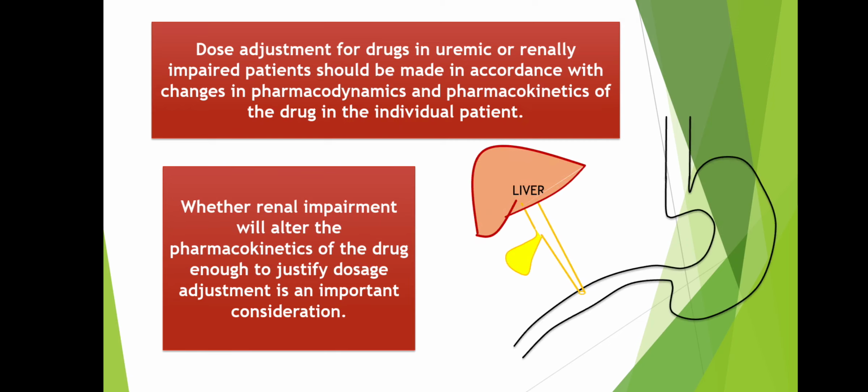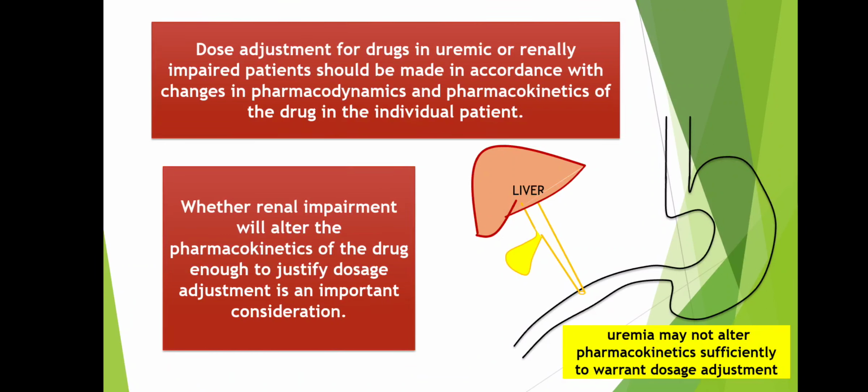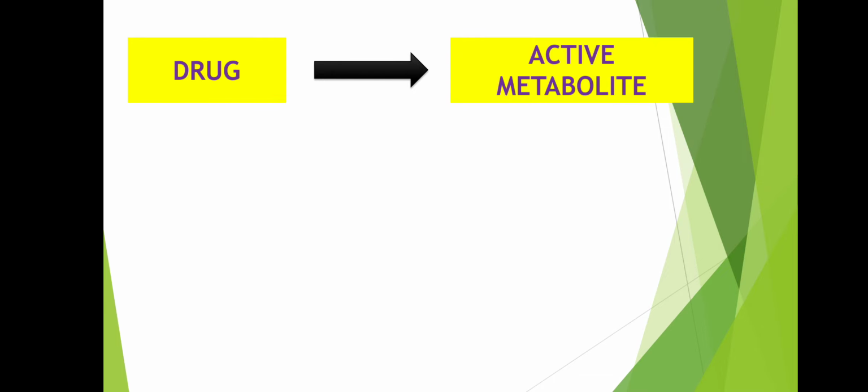For many drugs that are eliminated primarily by metabolism or by biliary secretion, uremia may not alter pharmacokinetics sufficiently to warrant dosage adjustment. Not only drugs but even their active metabolites must be considered for additional pharmacological effects when adjusting dose of drugs.